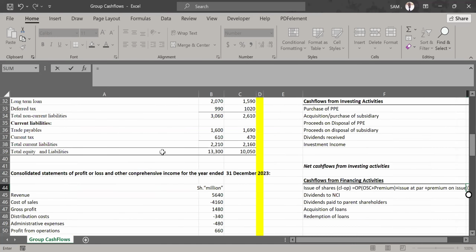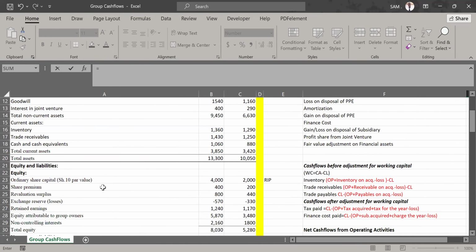I'm picking the opening balance of the share capital account, and the opening balance is 2,000. And I'm also adding onto it the opening balance of a share premium. Then onto that, I want to ask myself if there was any issue of shares. And the answer is yes.